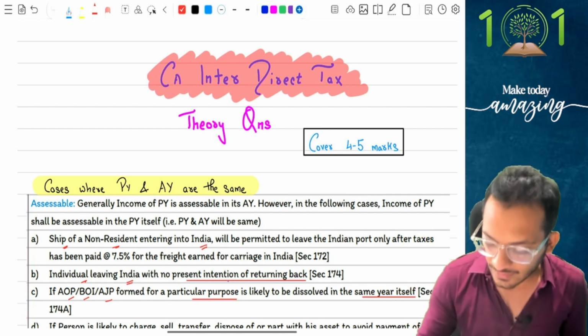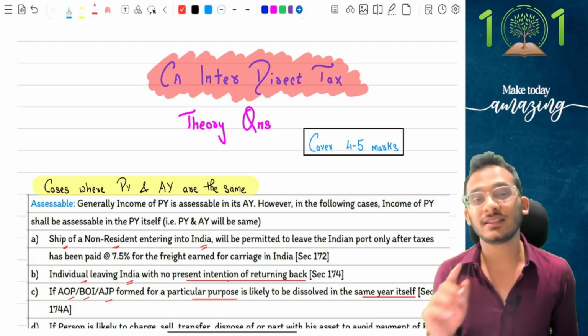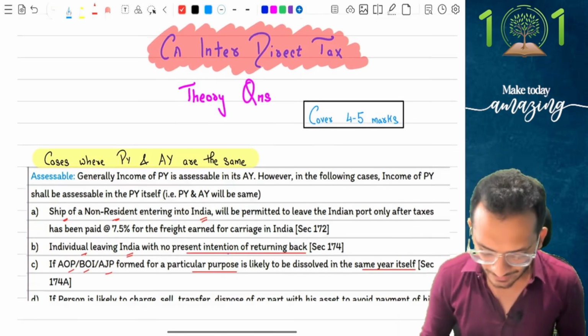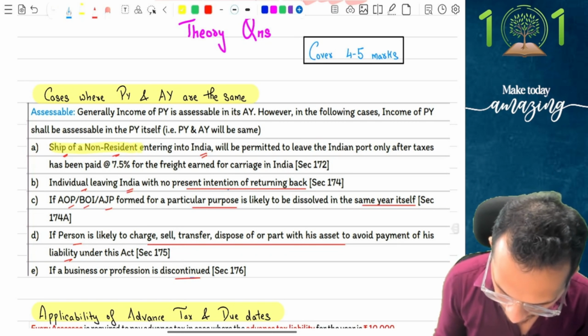First question is the case where the previous year and assessment year are the same. You can have a question in examination where the question will ask you, are there any instances when the PY and AY can become the same? Yes, there are 5 instances where PY and AY can become the same. Case number 1 is any ship of a non-resident which is entering into India.